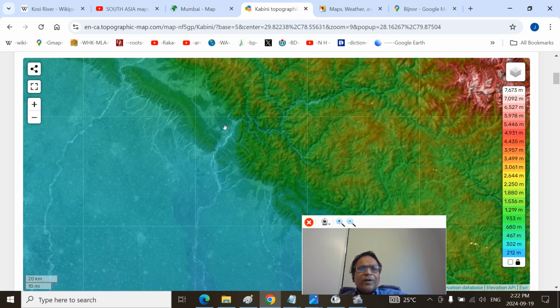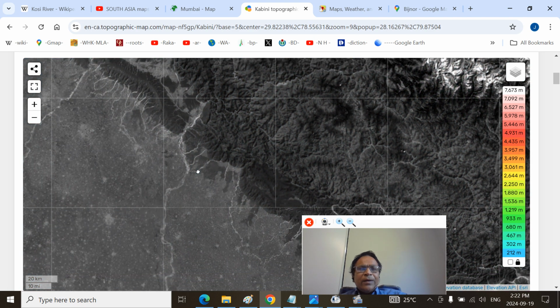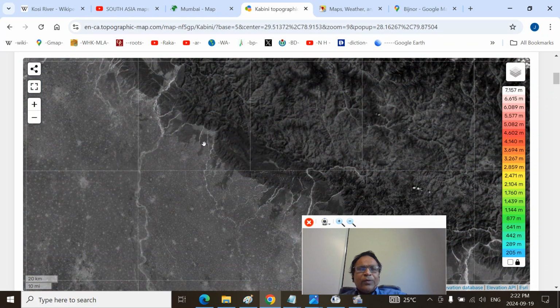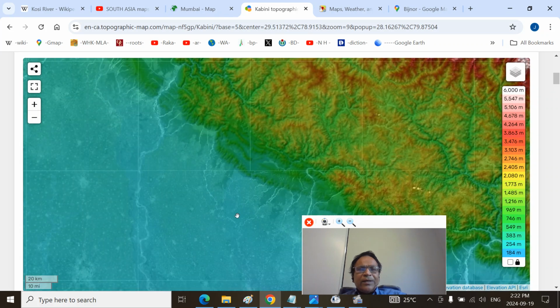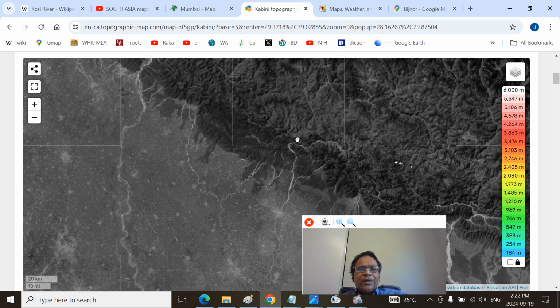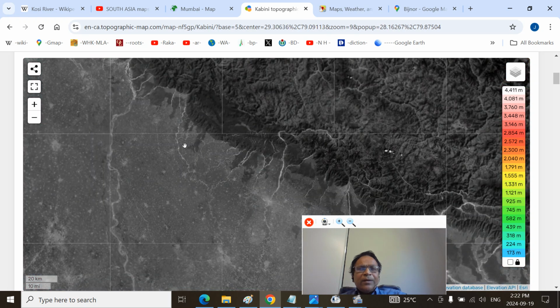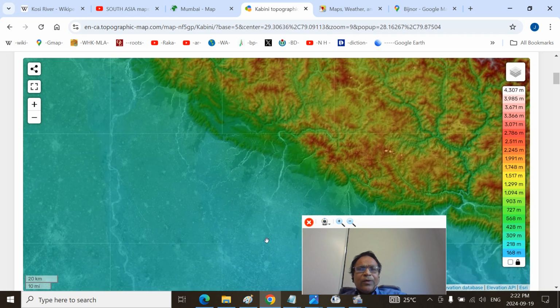Yamuna River here, Paonta will be here, Ganga River here. The Ganga River, this is the Ramganga River. The Ko River actually, Ramganga River is here. Then the Kosi River here. This is the Ramganga River here. This is the Malin River here. Ramganga here. This is the Kosi River here. So this is the Ramganga. This is the Malin. This is the Ko River.